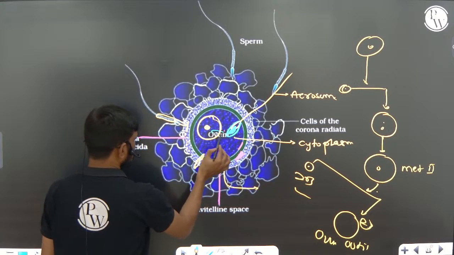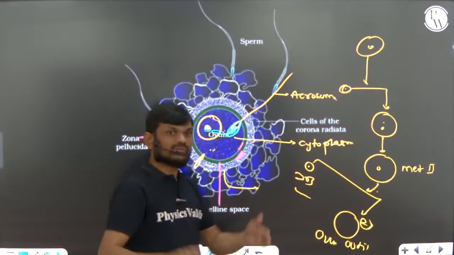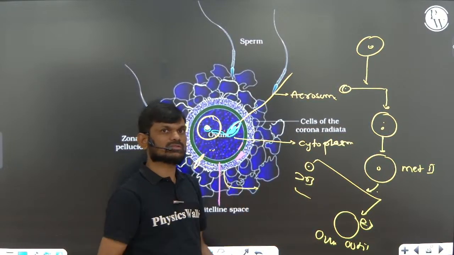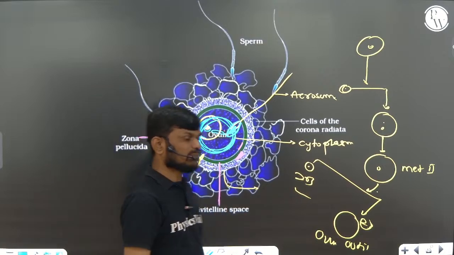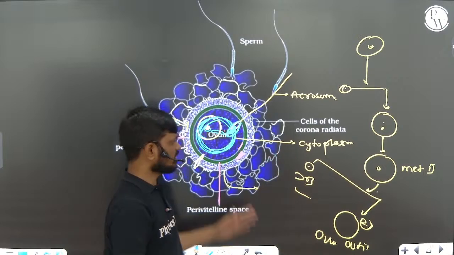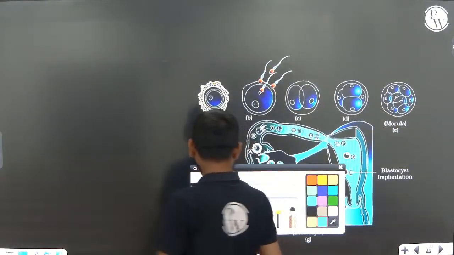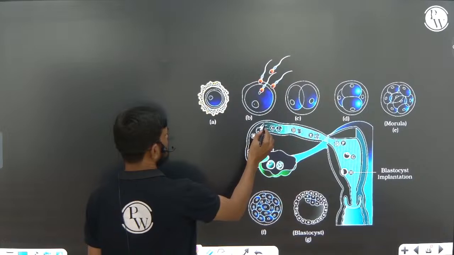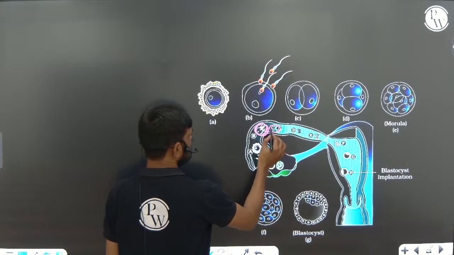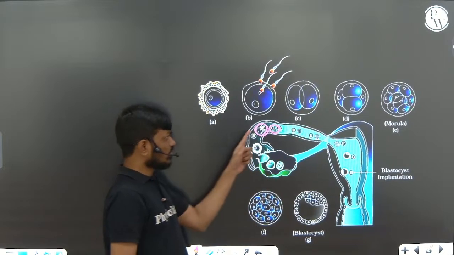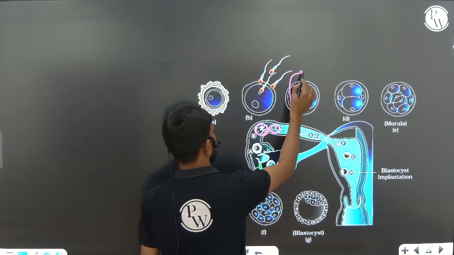Now the nucleus of the sperm and the nucleus of the egg undergo fusion, that is called fertilization. The fusion of the male and female haploid nucleus, right? So they produce the diploid zygote. Fertilization takes place in the ampulla region, right? After fertilization, the zygote is formed. When the zygote moves through the ampulla-isthmic junction or isthmic region, you can see this is the isthmus.